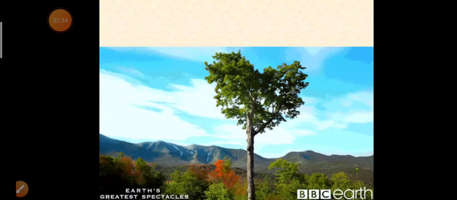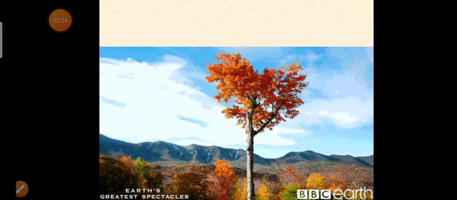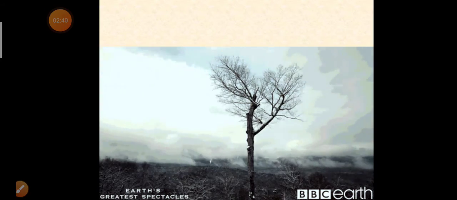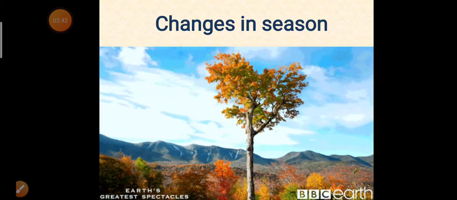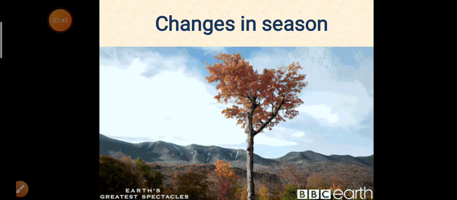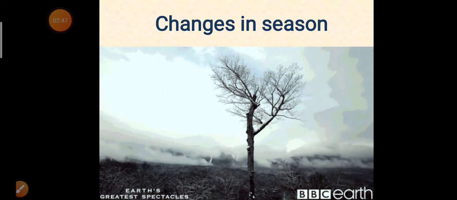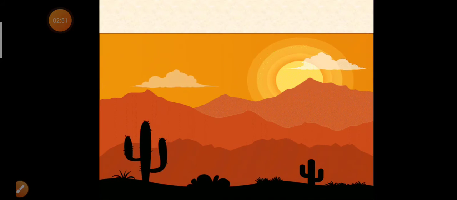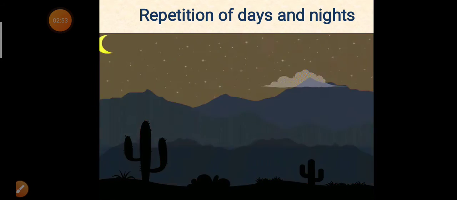Similarly, our planet Earth, on which we live, is continuously revolving around the Sun, which is not directly felt by us. Although motion of Earth can be felt due to changes in season after a regular interval of time. Also, Earth is continuously rotating on its own axis, due to which days and nights occur.